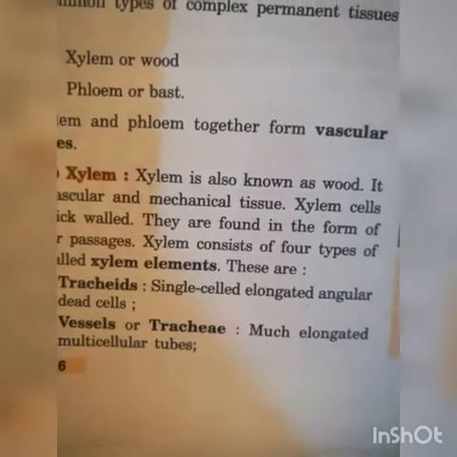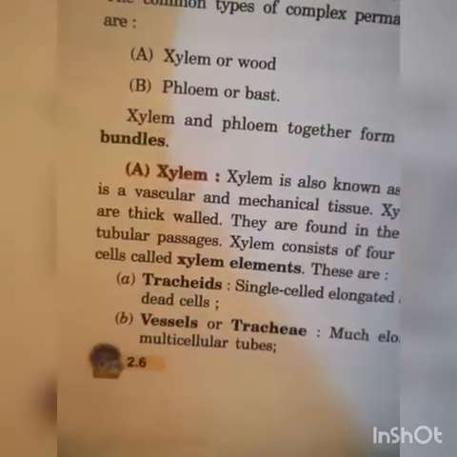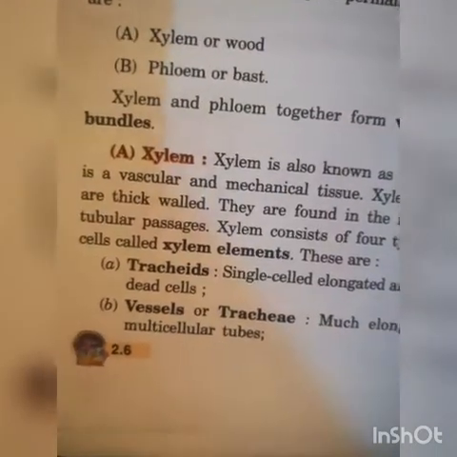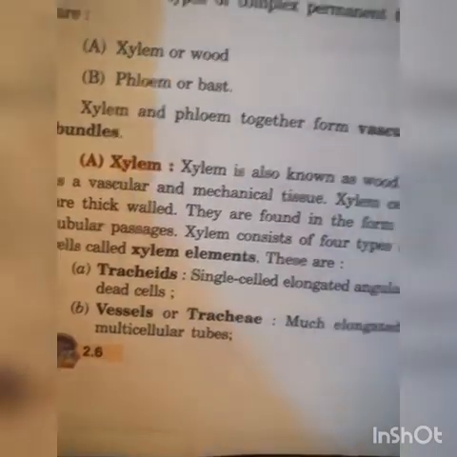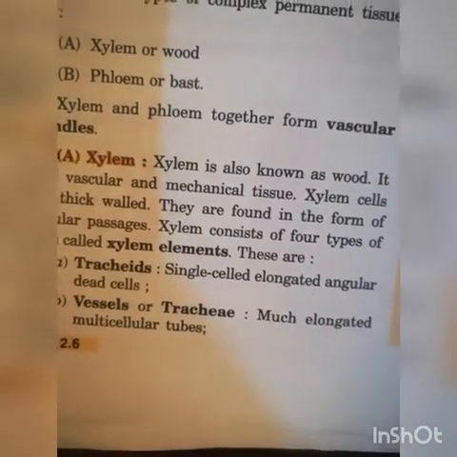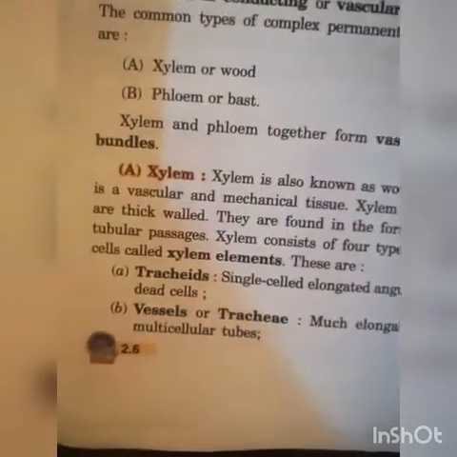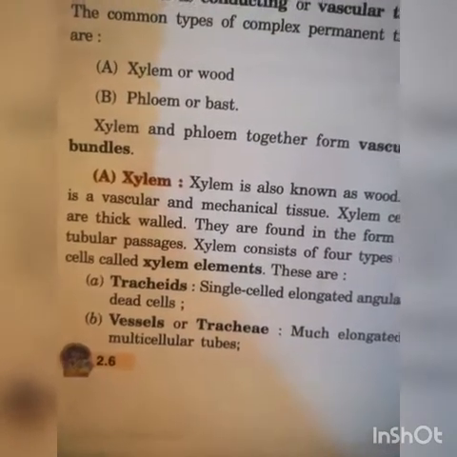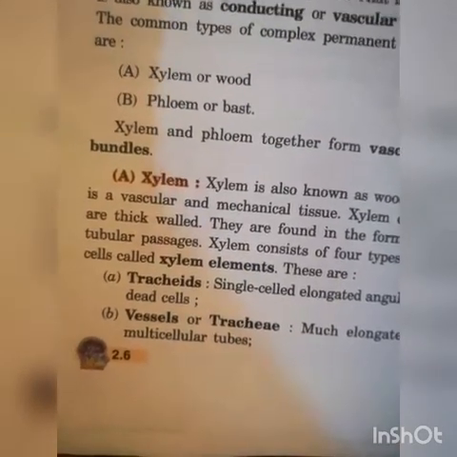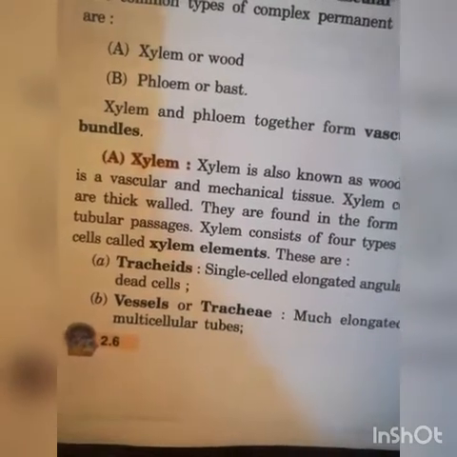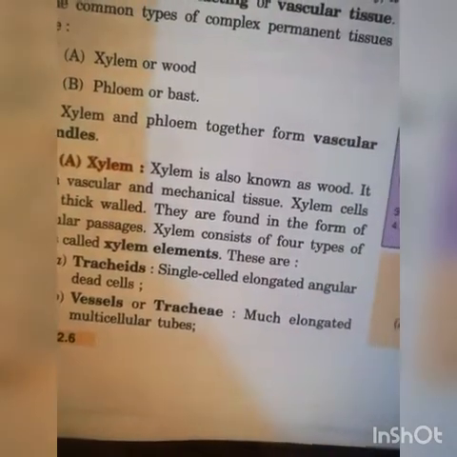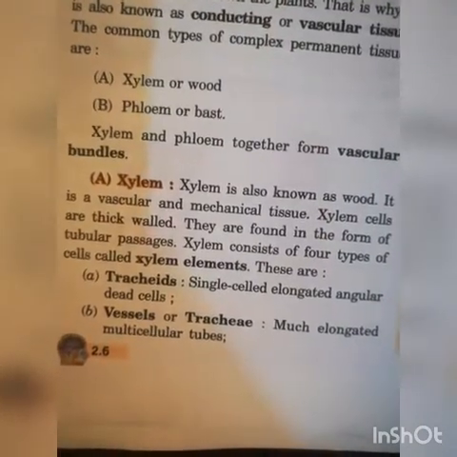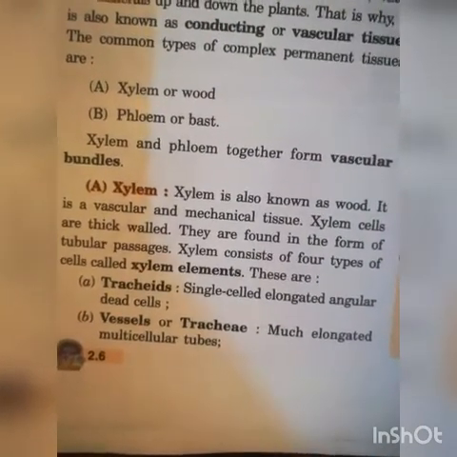Xylem consists of four types of cells called xylem elements. These are: first one, tracheids, single celled, elongated, angular, dead cells. Second one, vessels or tracheae, much elongated and multicellular tubes, means they are longer than tracheids.